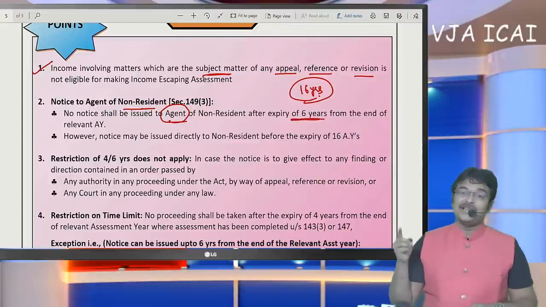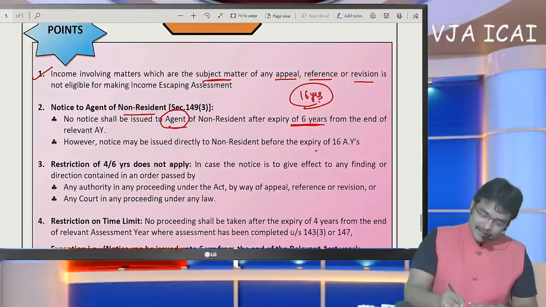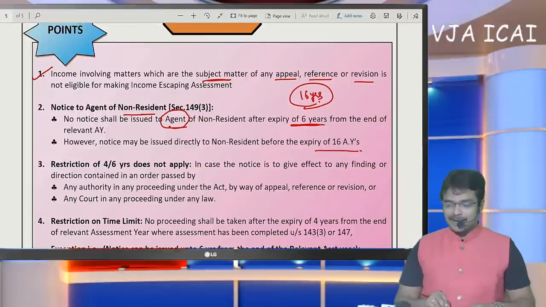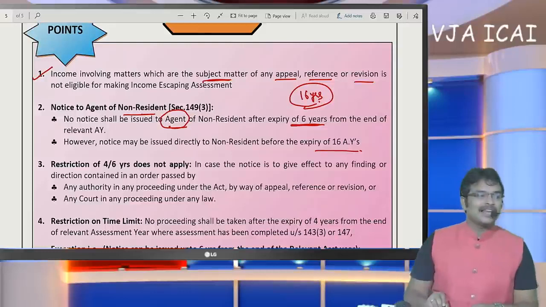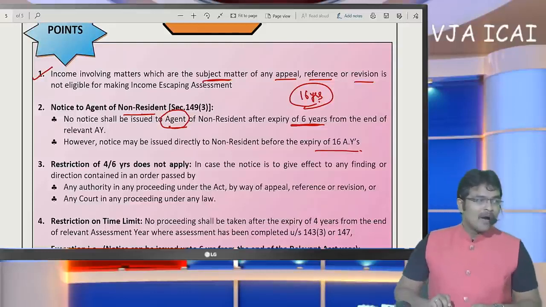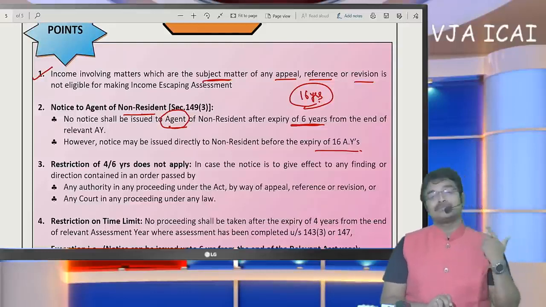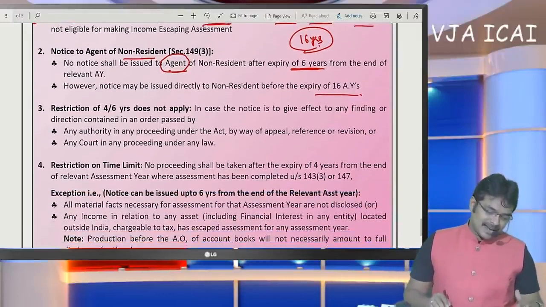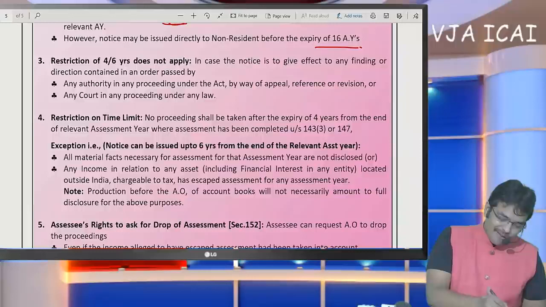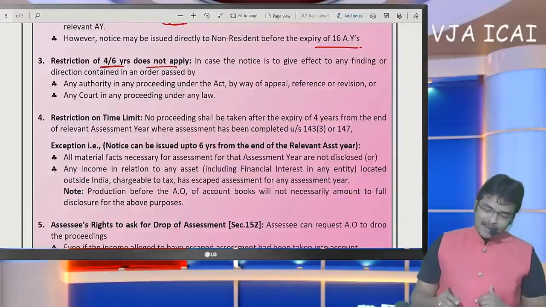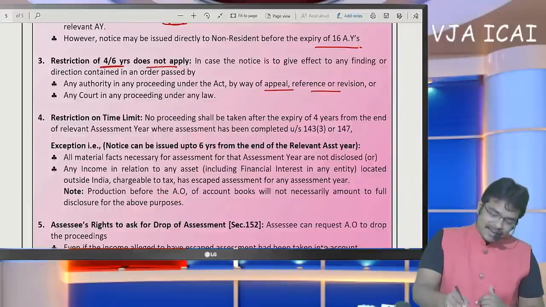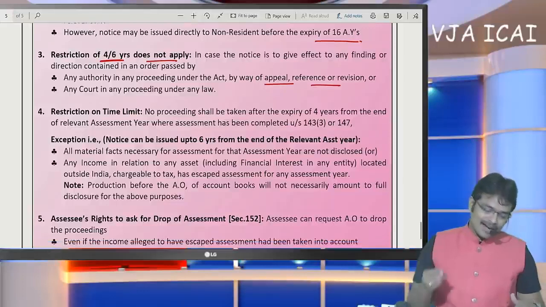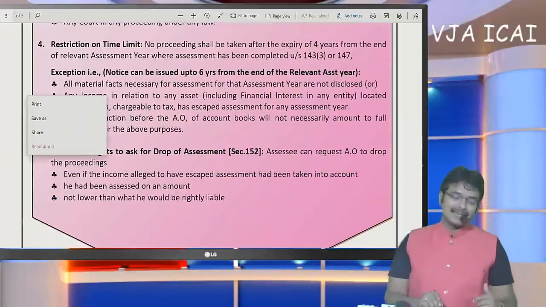If notice is to be issued directly to the non-resident, then we can issue within 16 assessment years. Very simple thing: whether the notice is to be issued to the agent or to the non-resident comes to the conclusion in this case. And coming to the third point, the restriction of 4 years and 6 years does not apply when there is any appeal reference. In such a case, I have already concluded that it should not be considered.